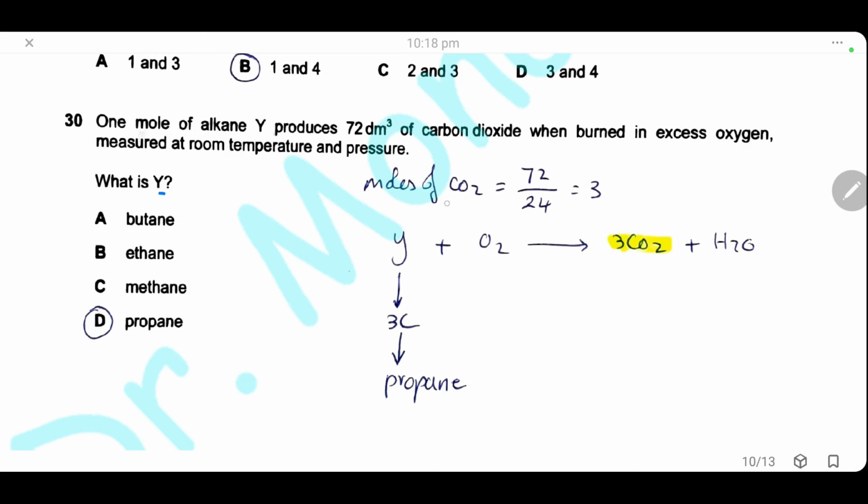So we will calculate the number of moles of carbon dioxide, dividing the volume 72 by 24, the molar volume of any gas at room temperature and pressure. So we will have 3 moles of carbon dioxide. That means Y will react with oxygen to form 3 moles of carbon dioxide. Hence we have 3 carbons. Here the substance Y contains 3 carbons, so it is the alkane propane. The answer is D.